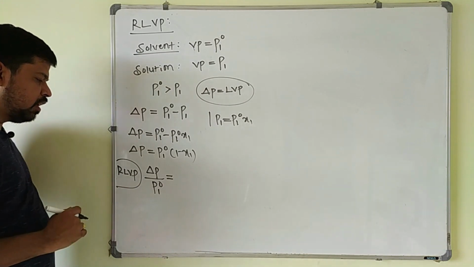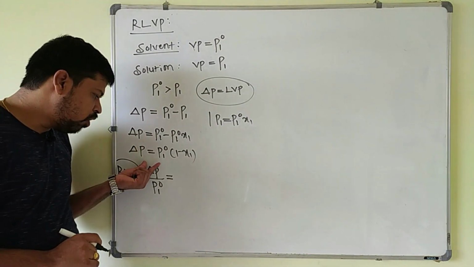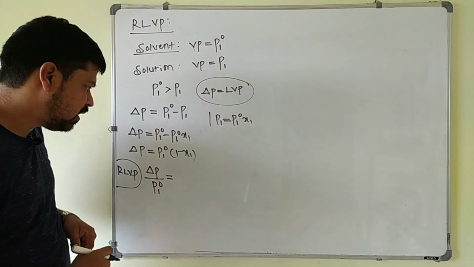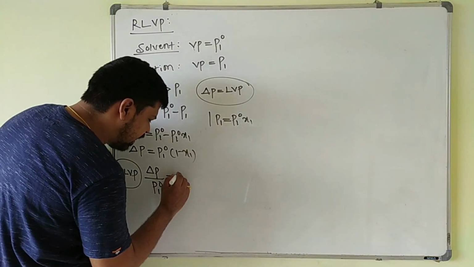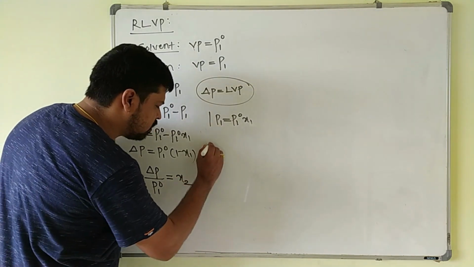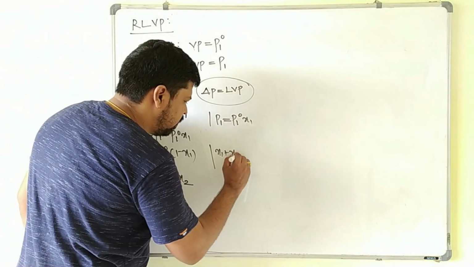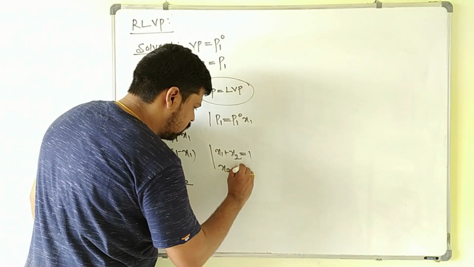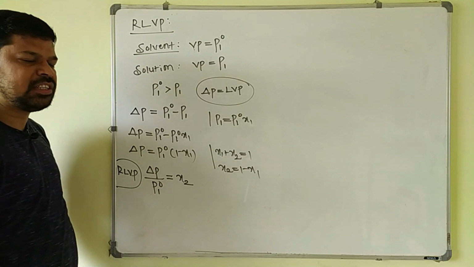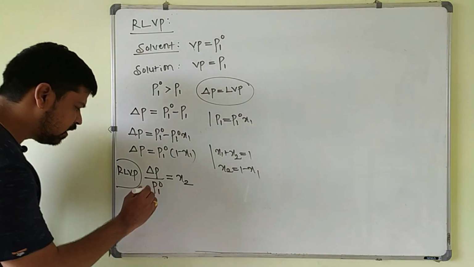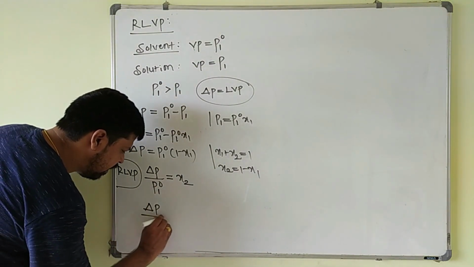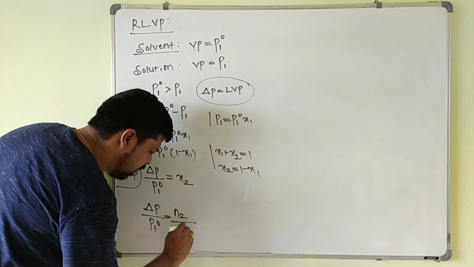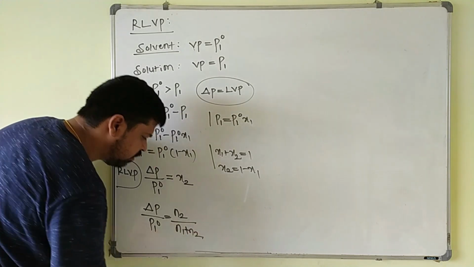What is it? The ratio of lowering of vapor pressure to the vapor pressure of the pure solvent. This is relative lowering of vapor pressure. This is equal to 1 minus X1. I can write it as X2, because X1 plus X2 is equal to 1. So X2 is equal to 1 minus X1, the mole fraction of the solute. So delta P divided by P1 naught is equal to X2, which is N2 divided by N1 plus N2.